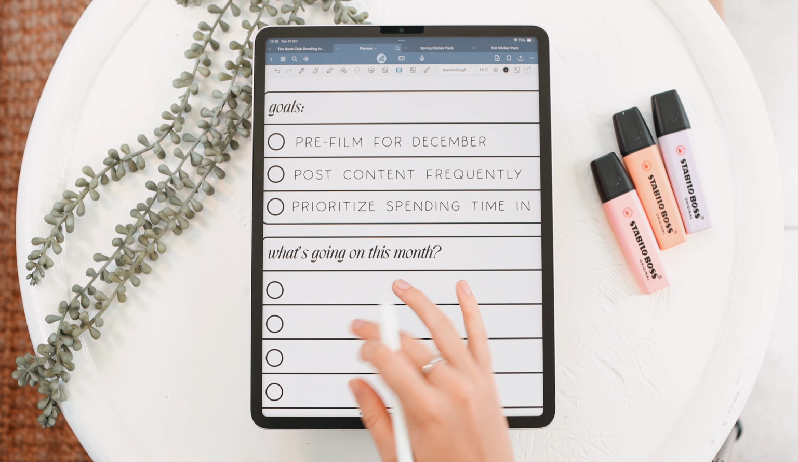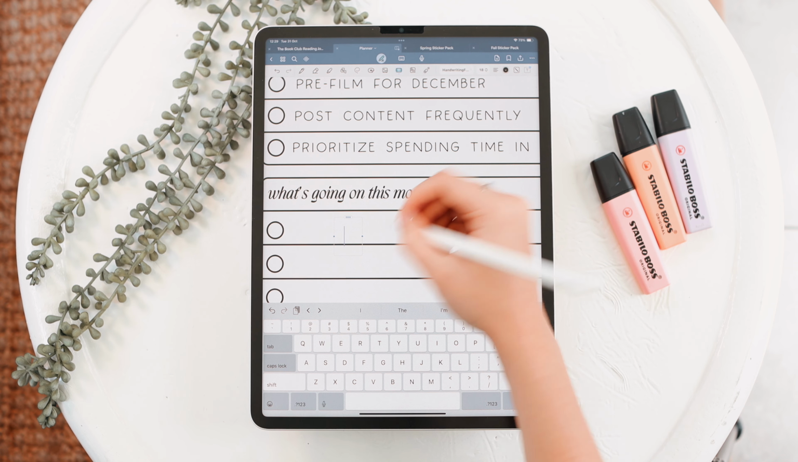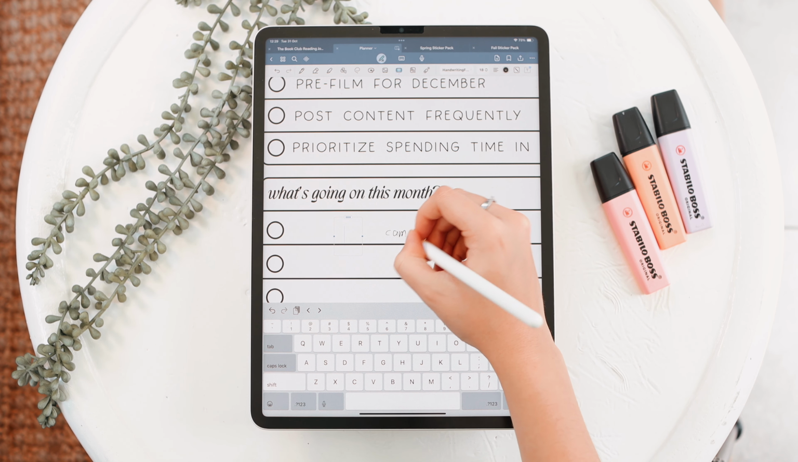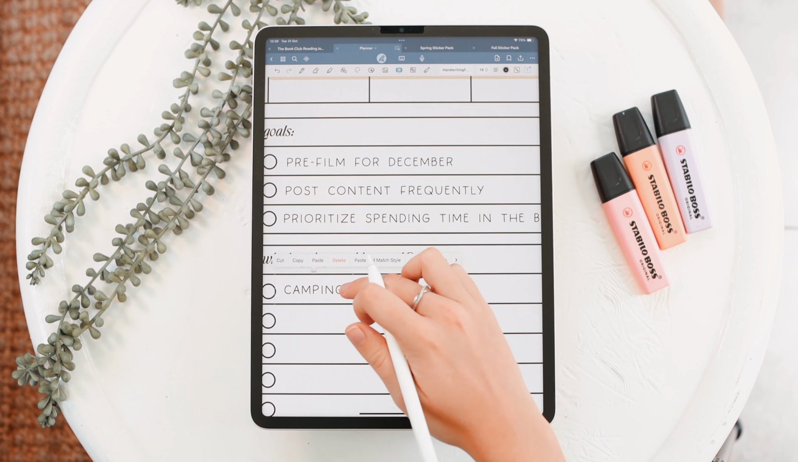And then here I can also just write out what's going on in the month if I want a quick glance of it. So I'm just going to write a few things that I previously mentioned. So camping, and then exactly the dates of that, so I can just see that here.